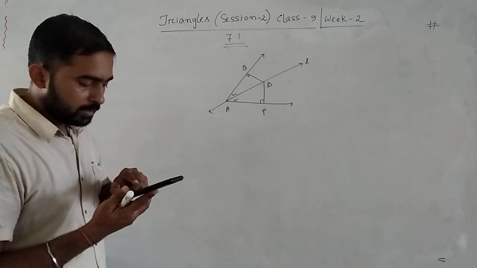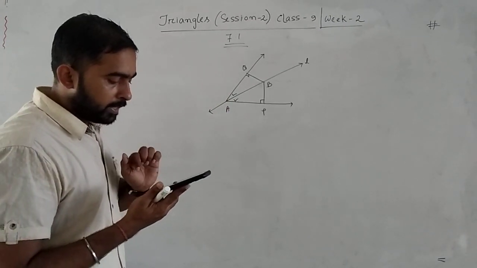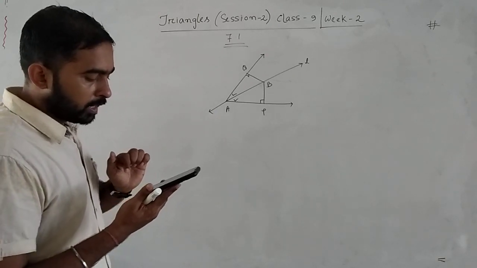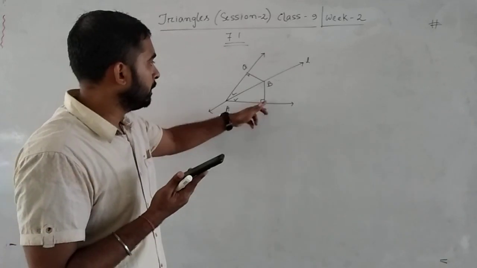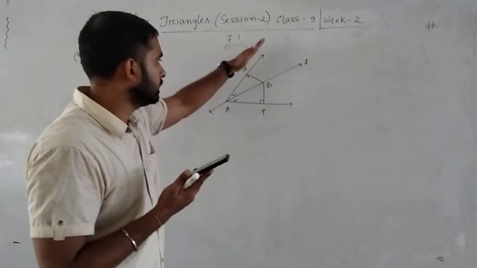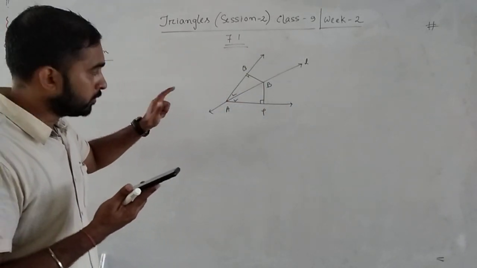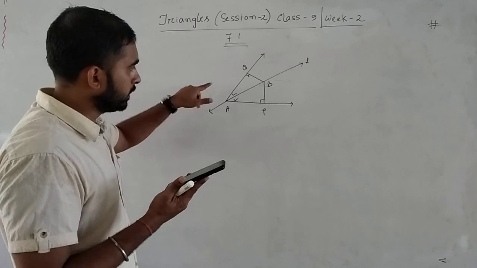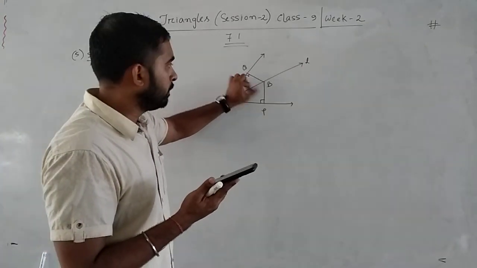Okay. Next, BP and BQ are perpendicular from B to the arms of angle A. BP perpendicular to this side and BQ perpendicular to this side. To show that triangle APB congruent triangle AQB and BP equal to BQ.